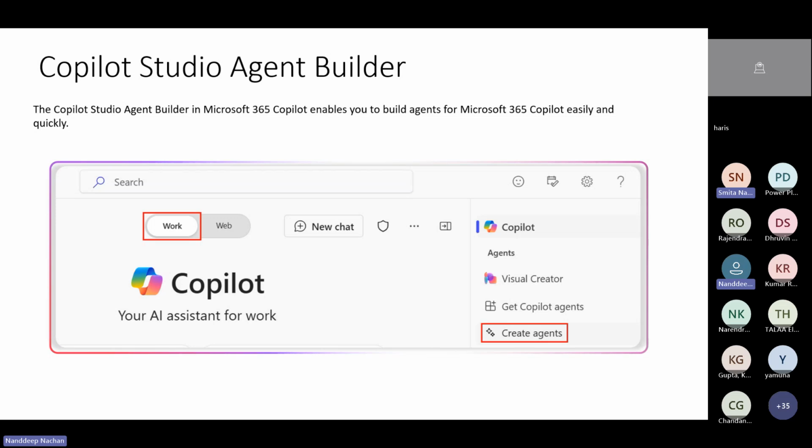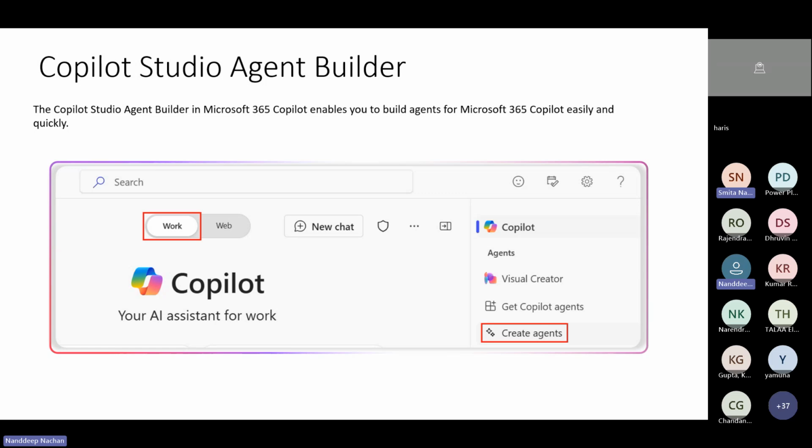The custom workflows: build agents to handle repetitive tasks, streamline processes or assist with decision making. For data integration, it connects organizational data securely from Microsoft 365, Azure, and other integrated sources. For the declarative approach, use simple configurations and prompts to define the agent's behavior without needing extensive coding. And seamless integration: it's designed to work natively with Microsoft tools like Teams, SharePoint, and Power Platform.